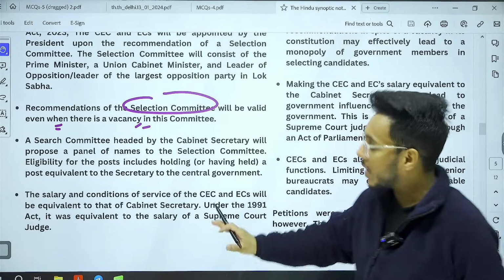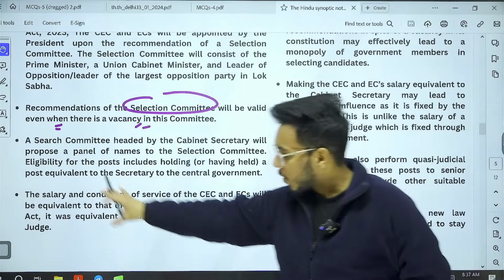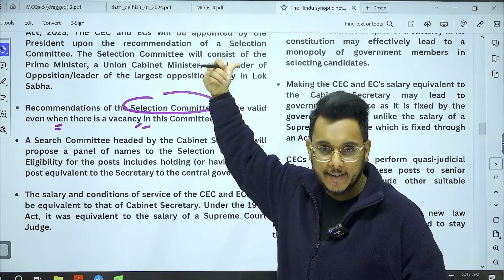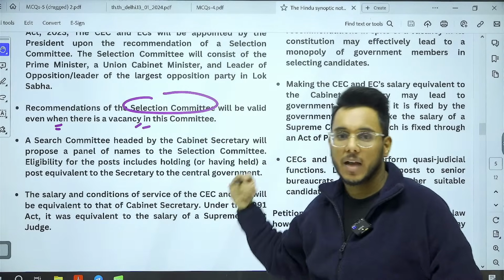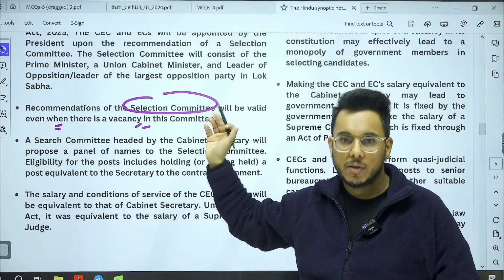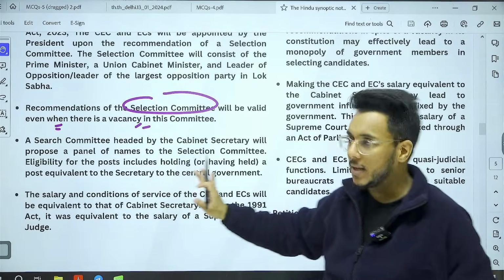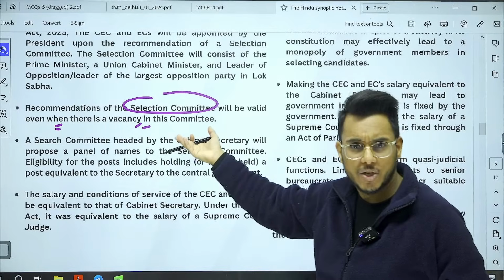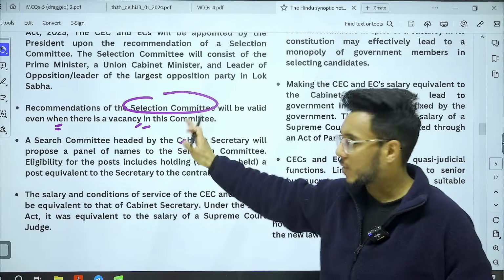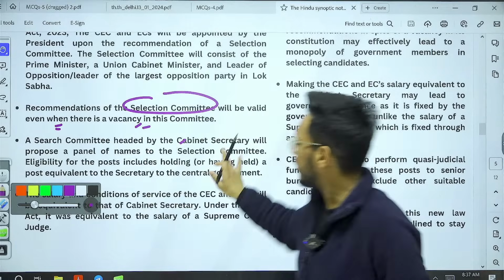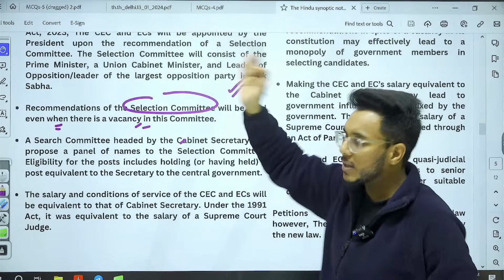Now one more point guys, all these things that we are discussing here are actually not mentioned in the article. So for this I have taken the help of many other sources also. Please download this particular PDF. This information we have taken from the PRS website, so please download it. Fine. So this is one challenge that came, that all the power was given in the hands of the government.